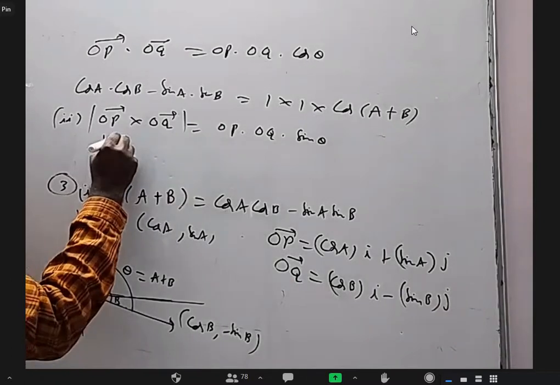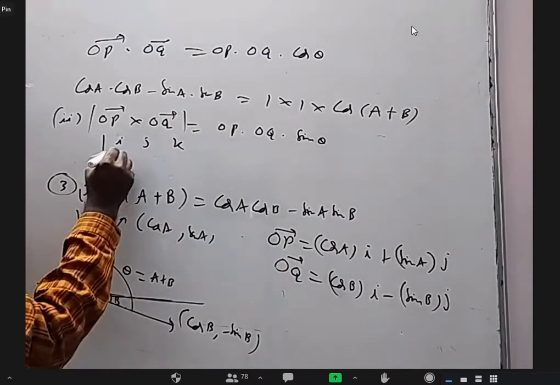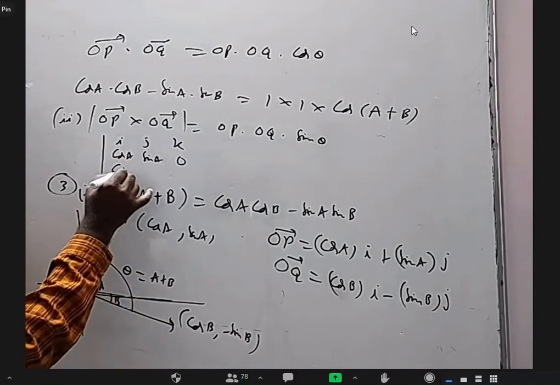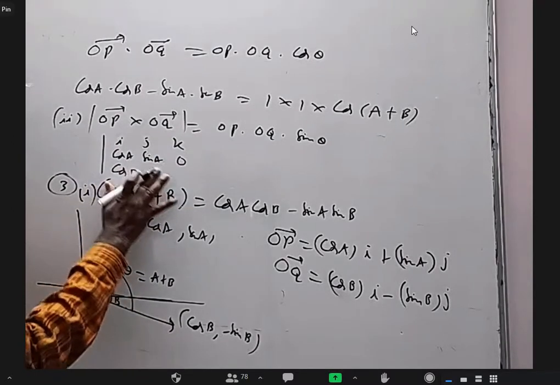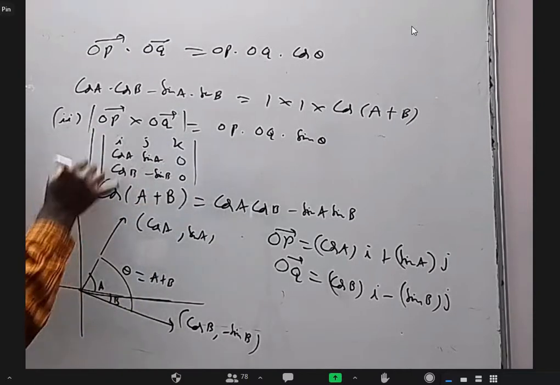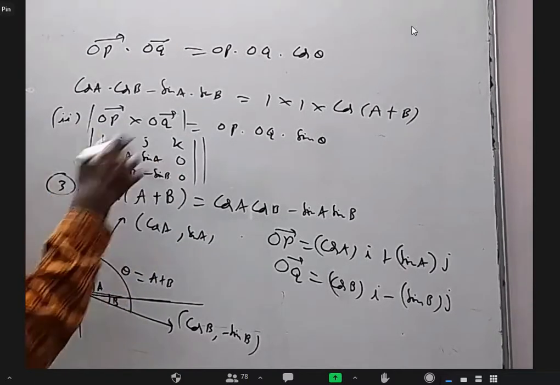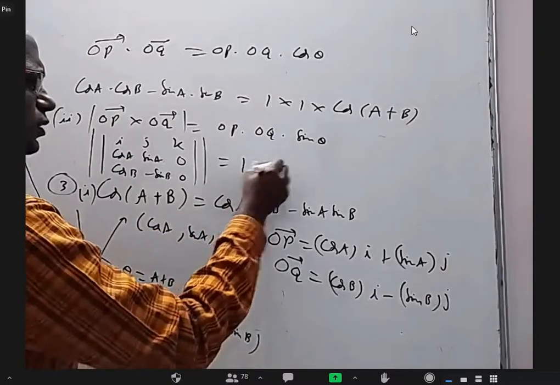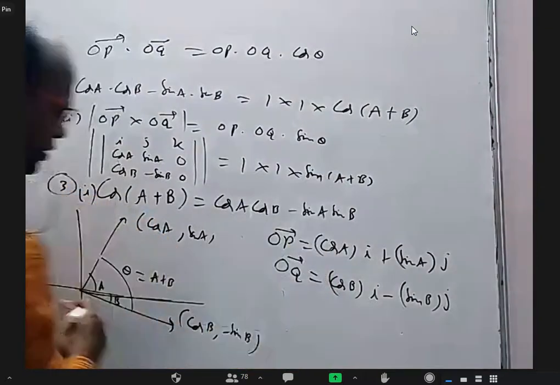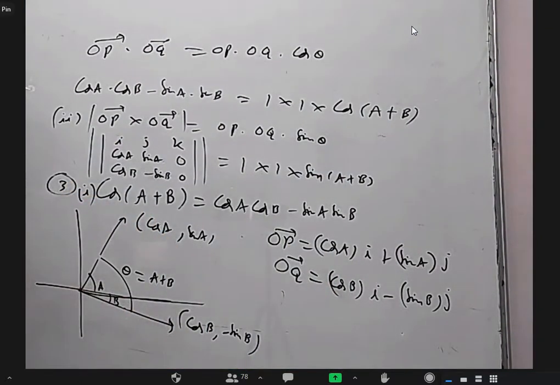You have to take i j k, cos A, sin A, 0 and cos B, minus sin B, 0. And of course magnitude of that. So I'm putting one mod for the determinant and another mod for the magnitude. This is 1 into sin(A plus B), this vector into this vector, sin of angle between them.